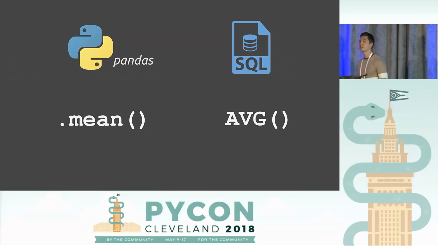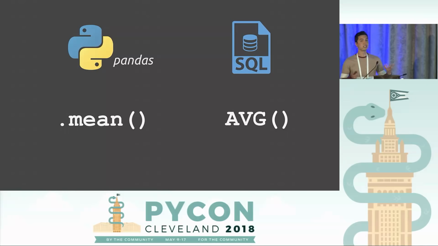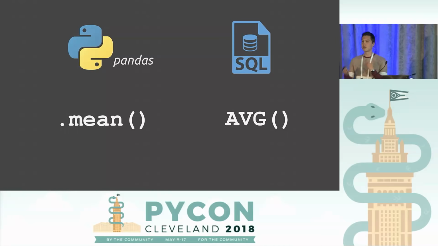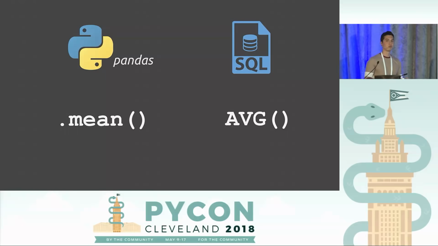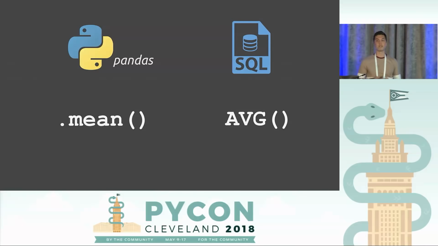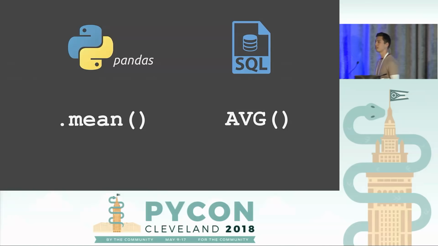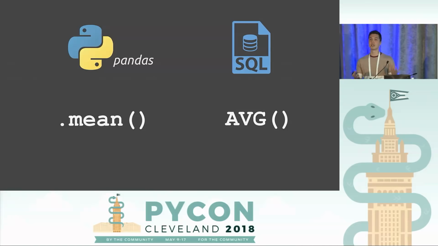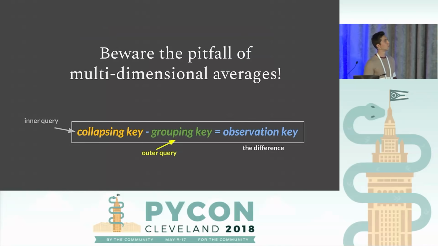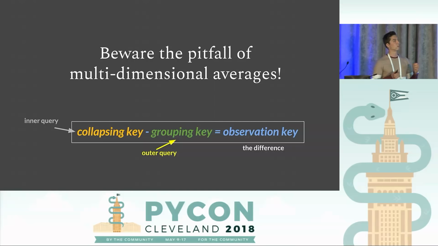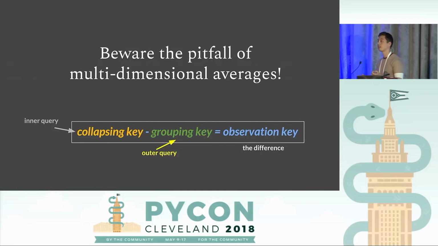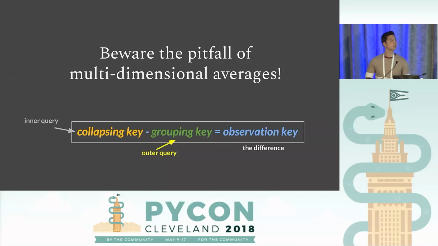More specifically, if you are simply using mean or average and not really thinking about it, you're not really asking, what am I taking an average of? Well, the code's not going to know either. It could just be calculating an average for something, but it won't be the right average. If we're aware that we're dealing with multidimensional data sets, then we will run into this issue where we could be calculating the wrong average.